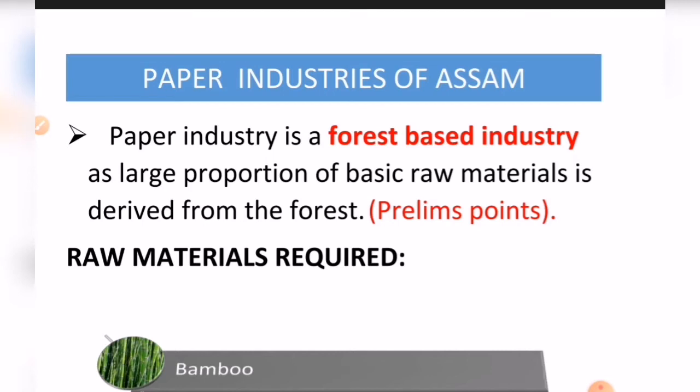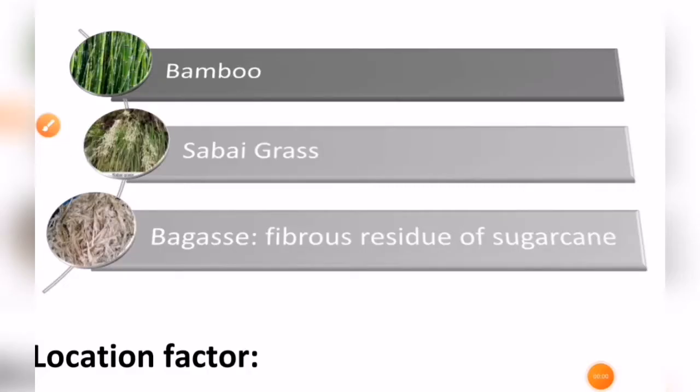Okay, now talking about the raw materials, we have to know what the paper industry is basically based on. So the first important raw material is bamboo.